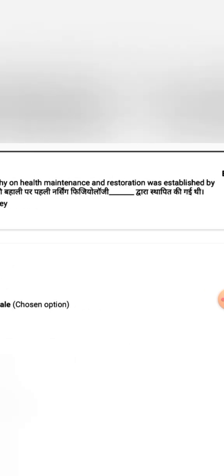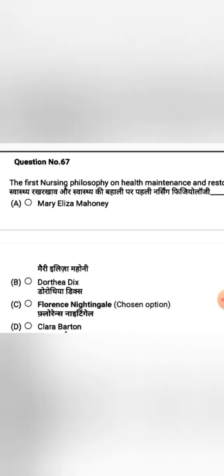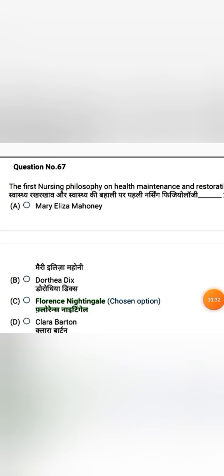The next question, the first nursing philosophy on health maintenance and restoration was established by whom? Option A, Mary Eliza Mahoney, option B, Dorothy Dix, option C, Florence Nightingale, option D, Clara Barton. It is Florence Nightingale. Option C is the correct answer.